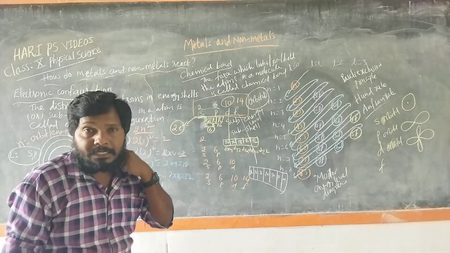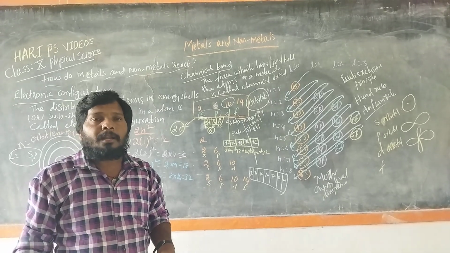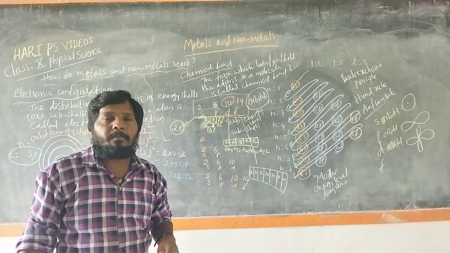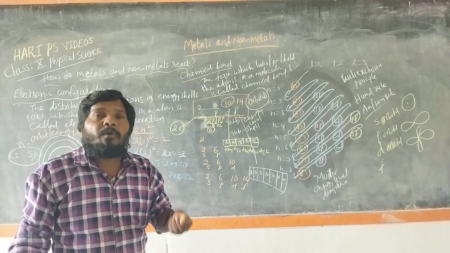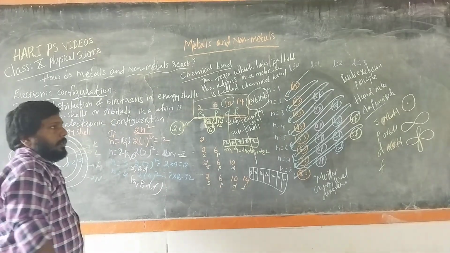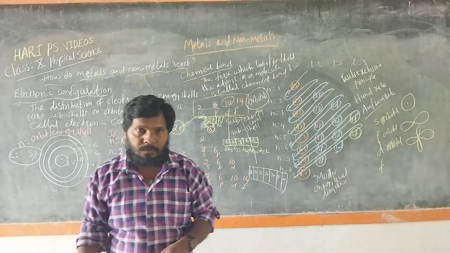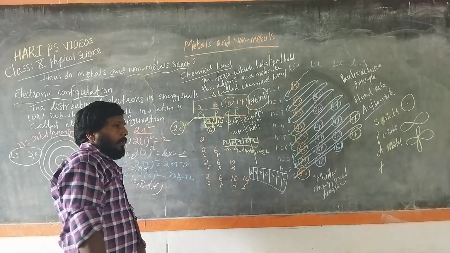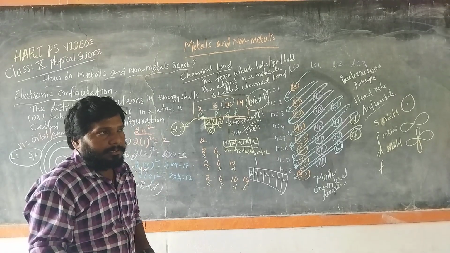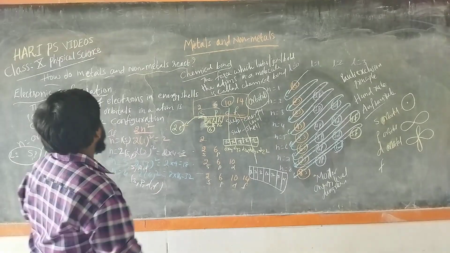To get stability, atoms and molecules are involved in a chemical bond. Before that, let's understand one important rule, the octet rule. This octet rule should be understood by writing electronic configuration.